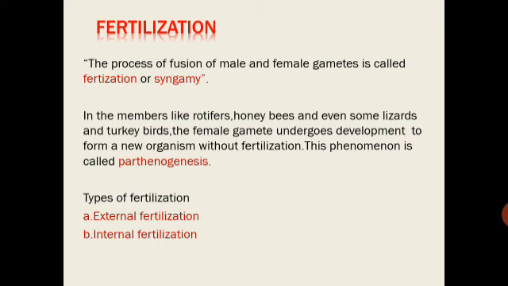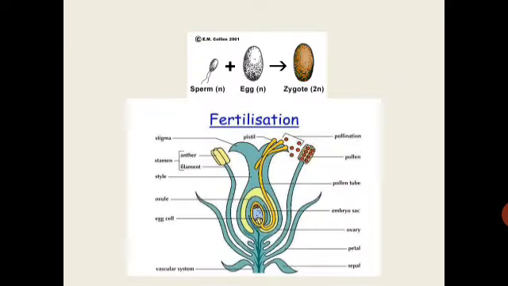Fertilization is of two types: external fertilization and internal fertilization. Here in this diagram, the fusion of the male gamete and the female gamete resulting in the formation of a zygote is shown.